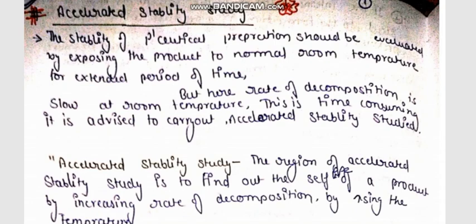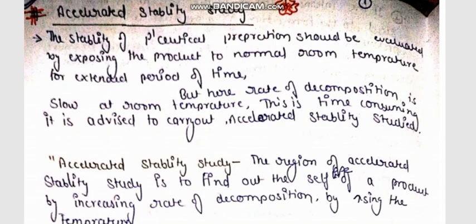But in such cases, the rate of decomposition of a drug into inactive or other metabolites which are not going to be used is very slow. So this is time consuming. It is advised to carry out accelerated stability study in such cases.